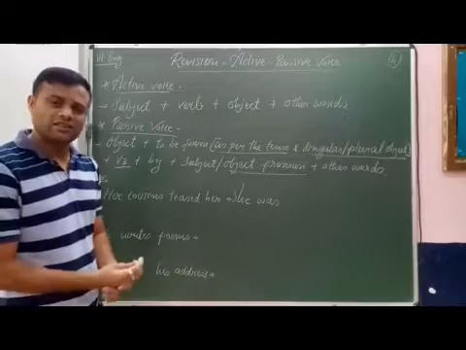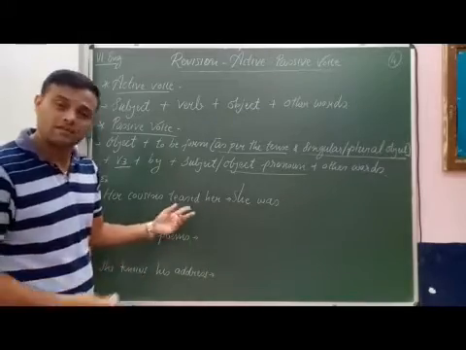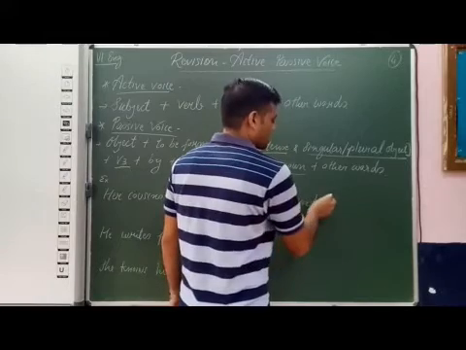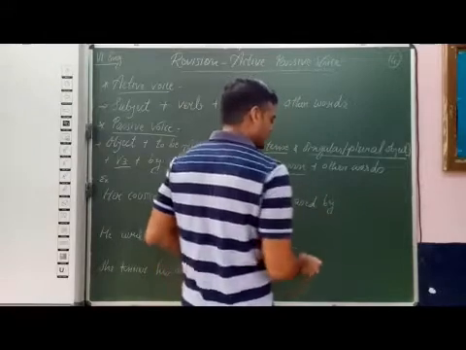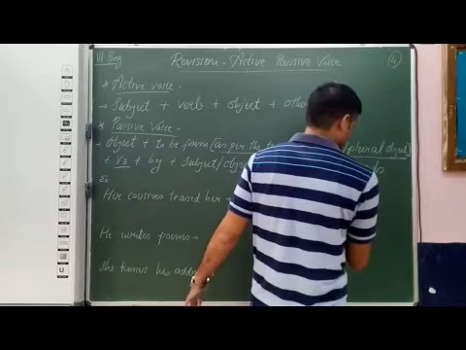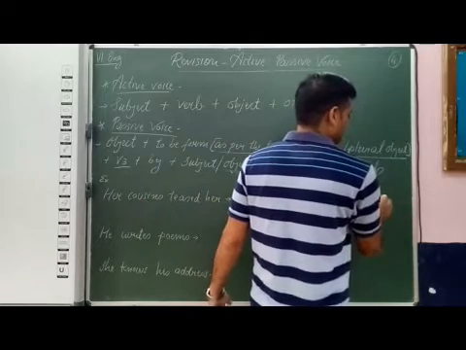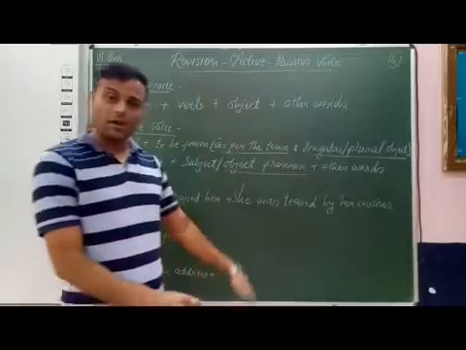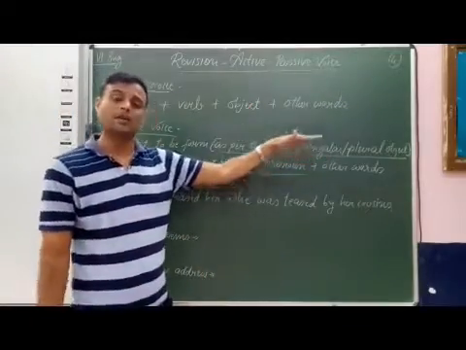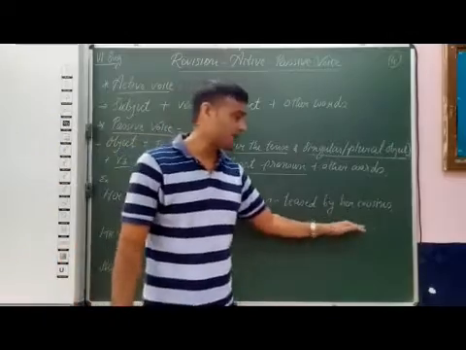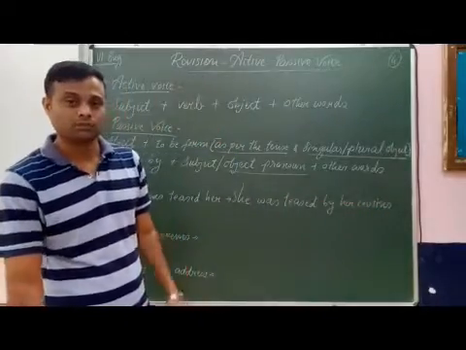Then V3 of teased, that is teased. Then by, and then the subject, her cousins. We have followed the sentence structure properly, so our passive voice sentence is correct. She was teased by her cousins.